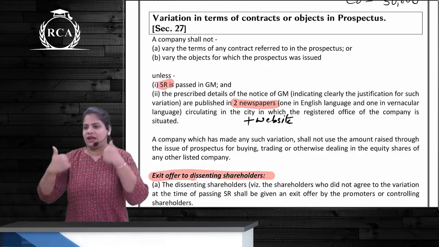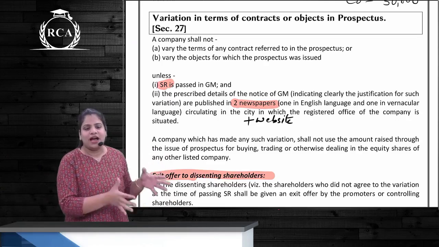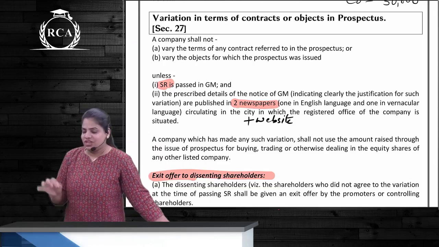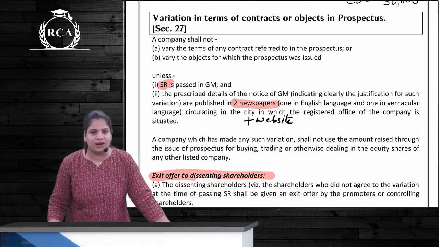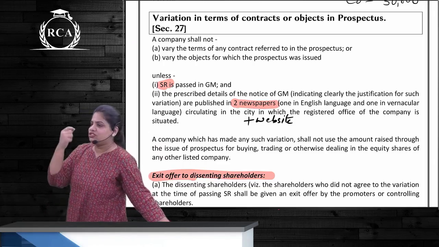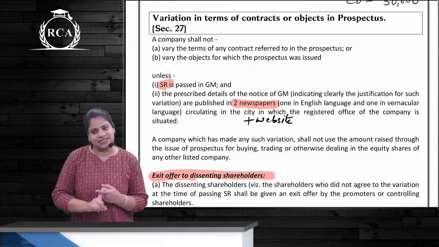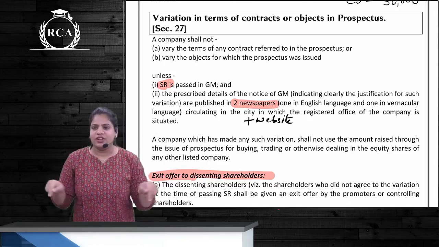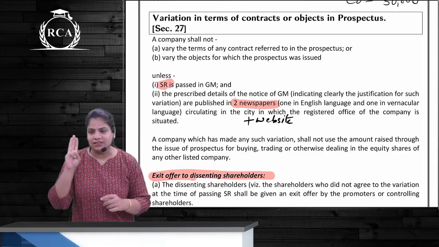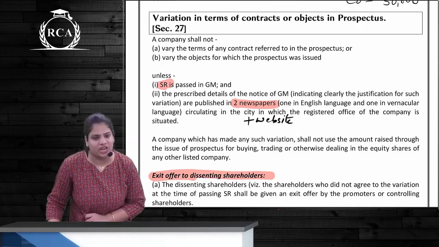What have people done? They have given money to the company. So now our company has got unutilized money, and now what it wants to do is change the object. So if the company wants to do this, can it do that? Yes. But for doing that, it should satisfy three conditions. First condition, SR. Second condition, newspaper advertisement, and also put it on the website. And third is exit opportunity to dissenting shareholders.